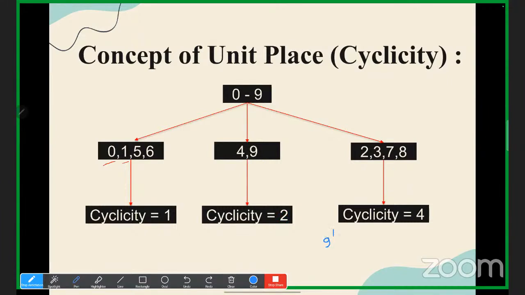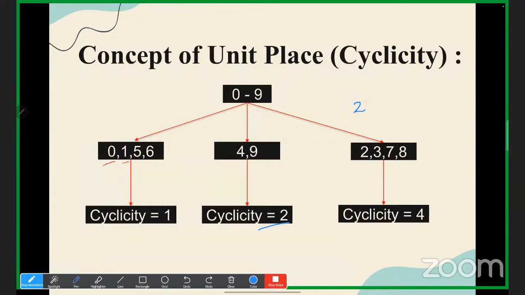Understood? Similarly for 9. What is 9 to the power 1? Unit place 9. What is 9 square? 81, unit place 1. 9 cube, again 9 is going to come. 9 raised to 4, again 1 is going to come. So 9, 1, 9, 1 is getting repeated. Yes or no? So what is the cyclicity? 2. And similarly we have 2, 3, 7, 8.